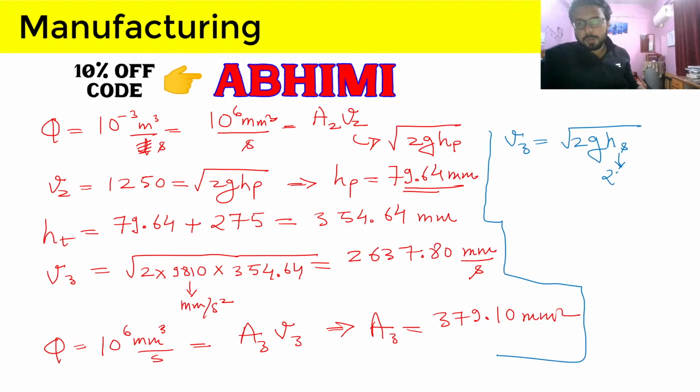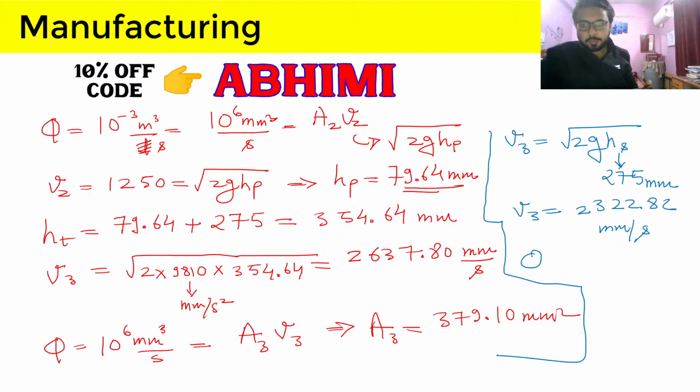h, 275, they have put here in mm. So the velocity at 3, if we follow their 275 approach, is coming out as 2322.82 mm per second.